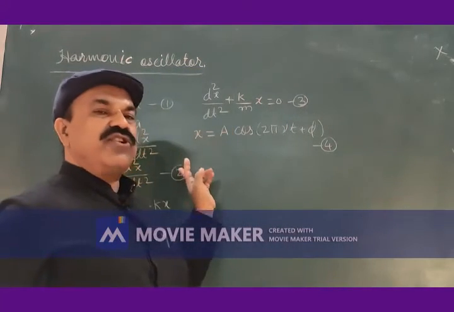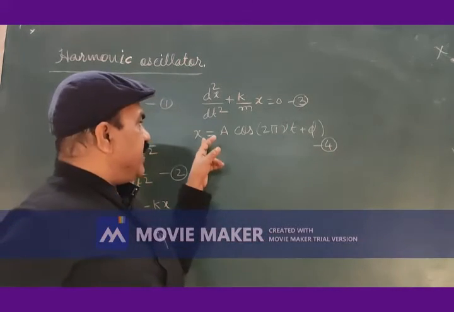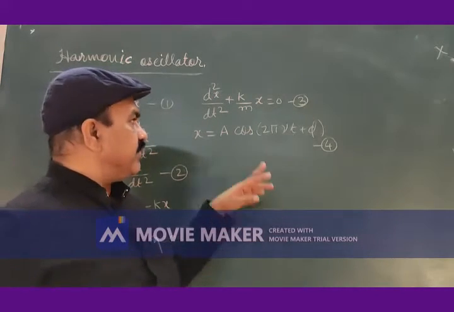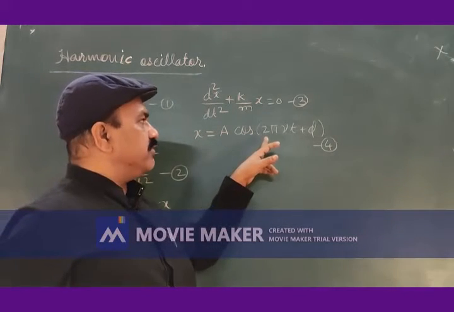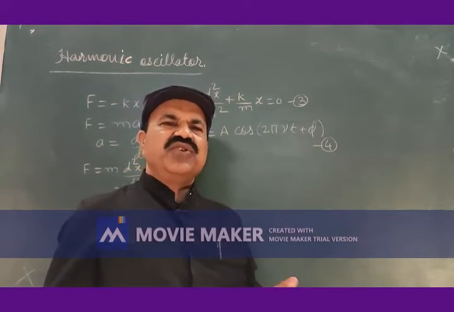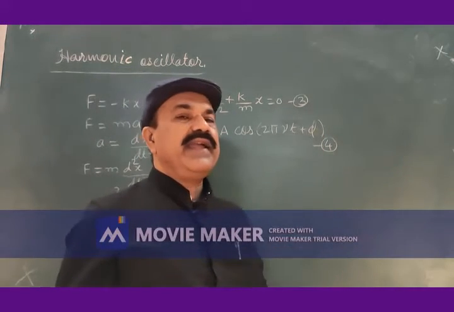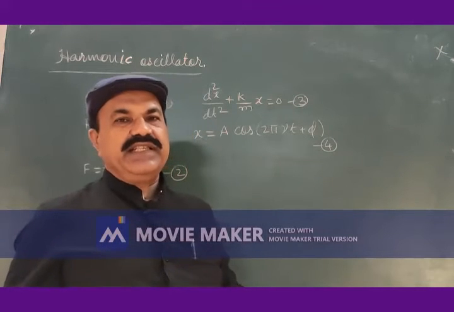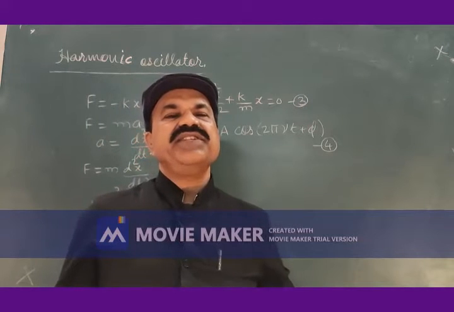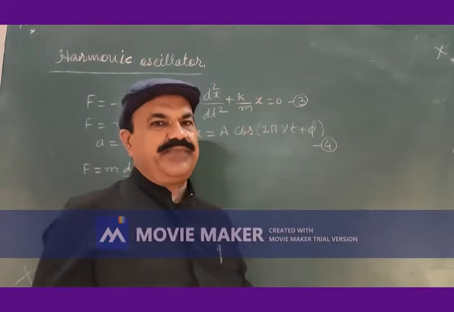So the solution for the displacement in simple harmonic motion is x is equal to a cos 2 pi nu t plus phi. I told you, a is the amplitude, nu is the classical frequency of oscillation. It is also the linear frequency of oscillation of the harmonic oscillator. Phi is the phase. The phase depends on the initial displacement of the harmonic oscillator.